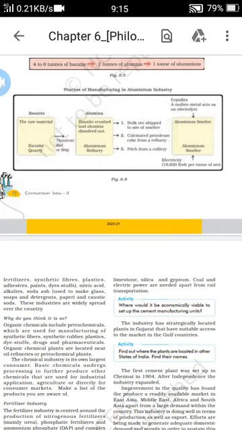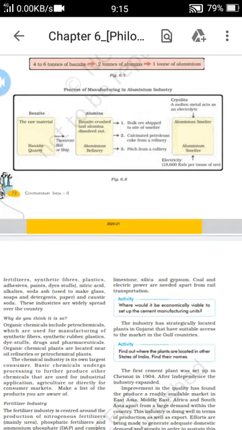We are discussing geography, 6th chapter, that is manufacturing industries. Yesterday we learned a little part of aluminum smelting. Today I am going to explain the process of manufacturing in the aluminum industry.